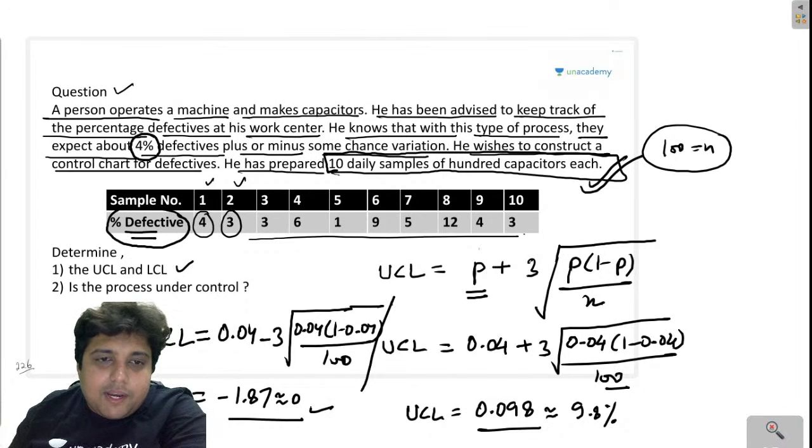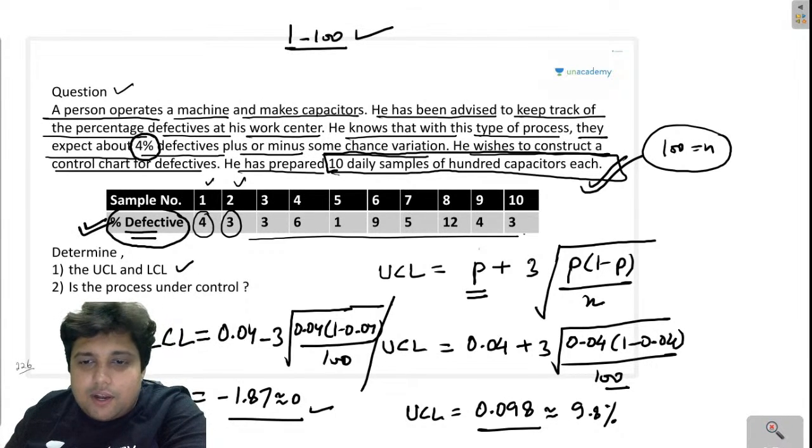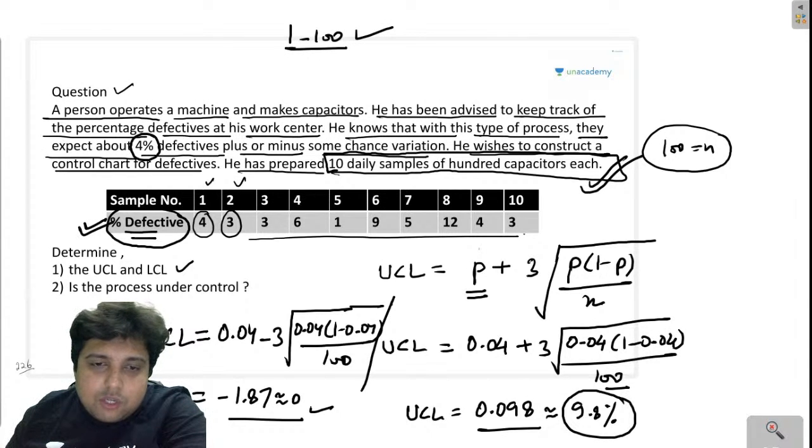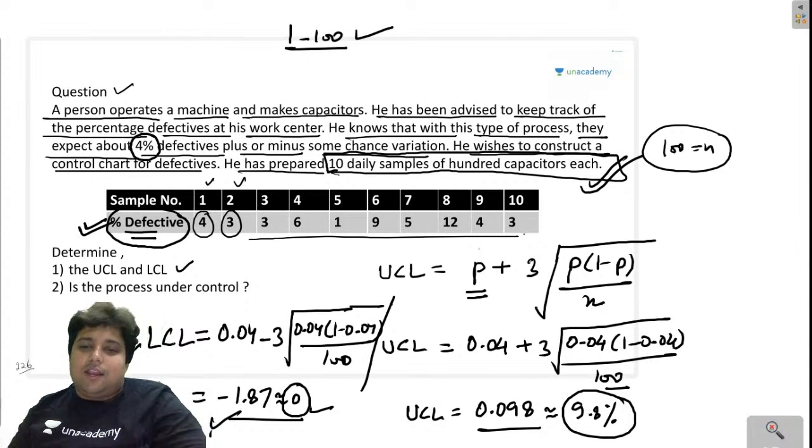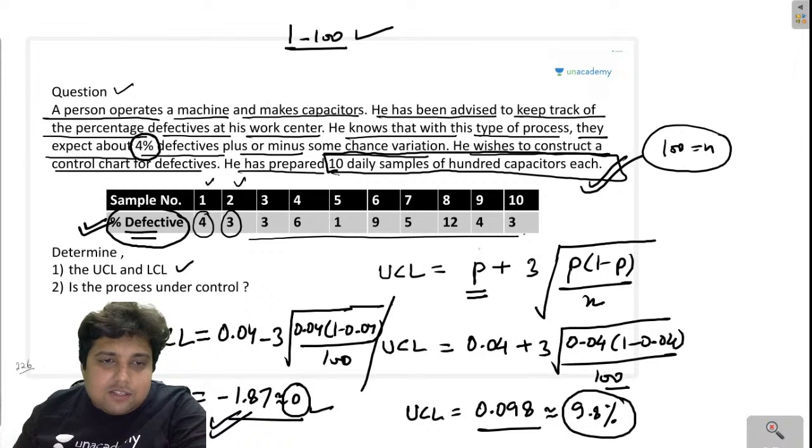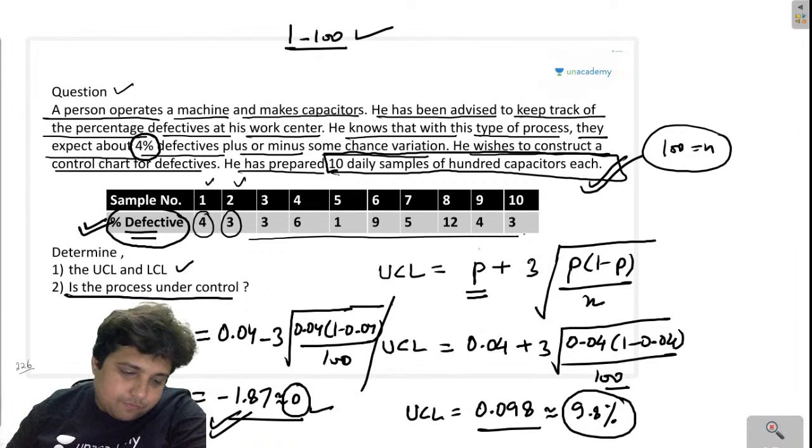Why can it not be negative? Because we are talking about the percentage defective, right? And percentage, we know, is from 1 to 100. So the upper limit is 9.8 and the lower limit will be 0 because it is coming out to be negative. Okay? So now guys, is the process under control?